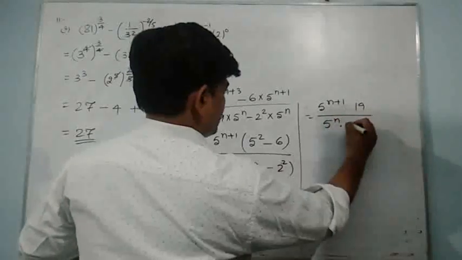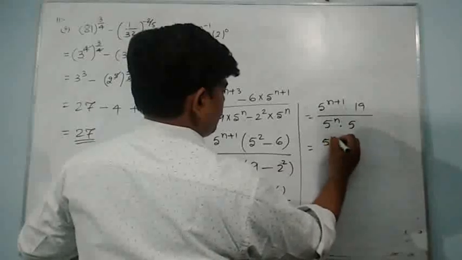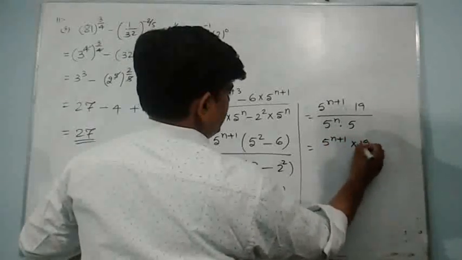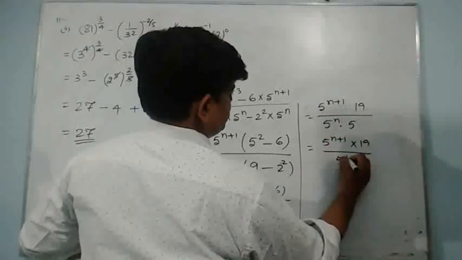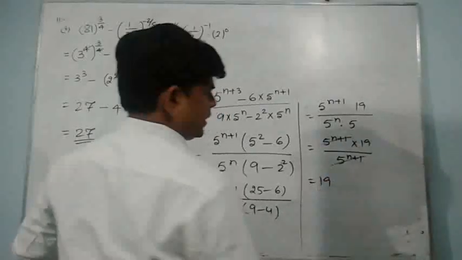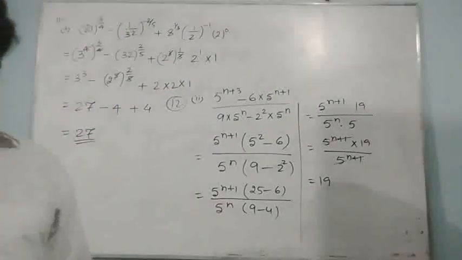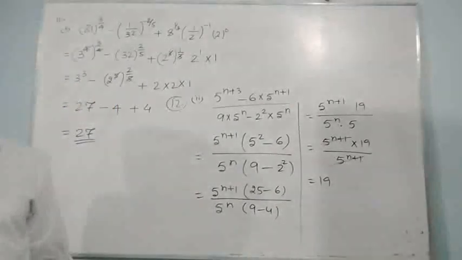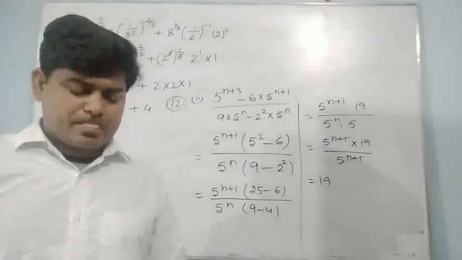9 minus 4 is again 5. So 5 to the power n plus 1 into 90. And this one can be written as 5 to the power n plus 1. So these two can be cancelled. Our result will be 90. Is it so difficult? I don't think it is a very difficult topic for you people.